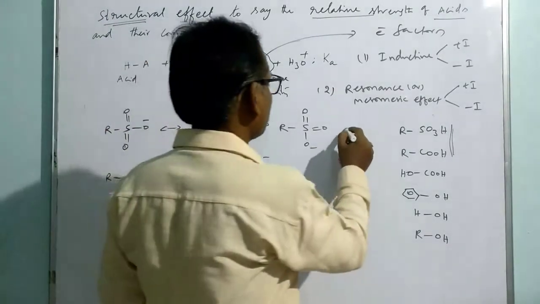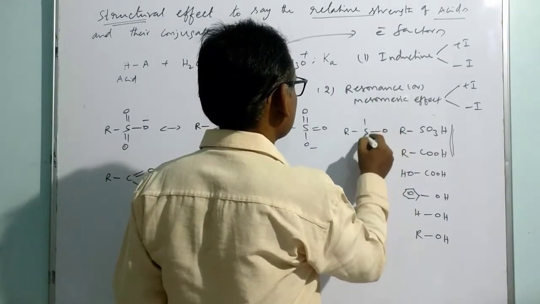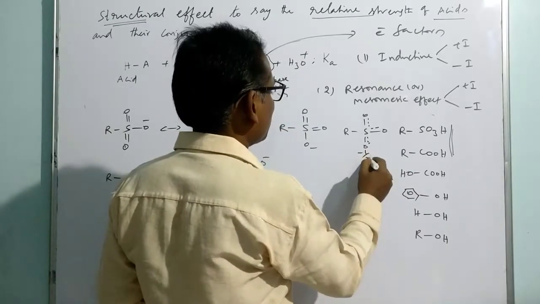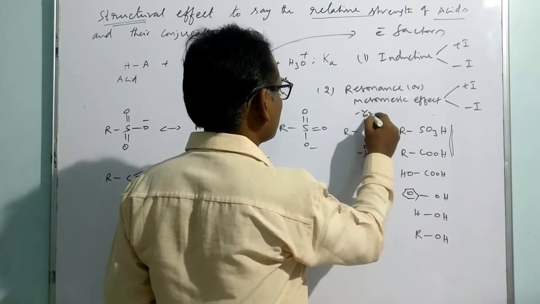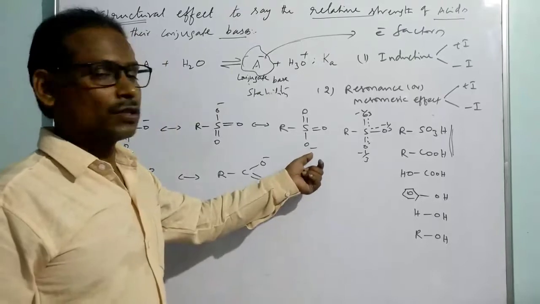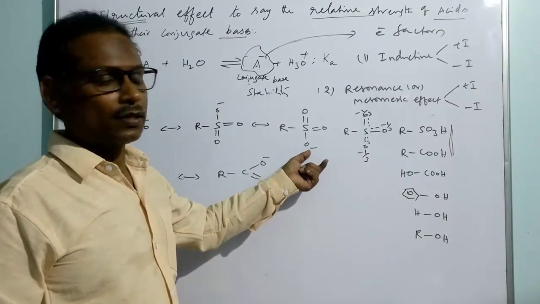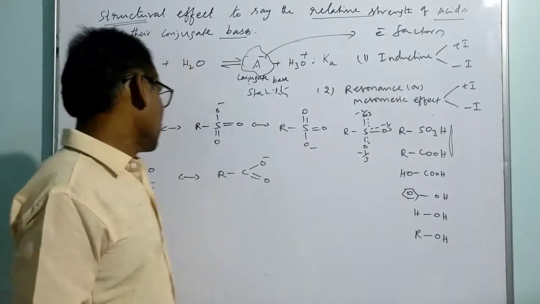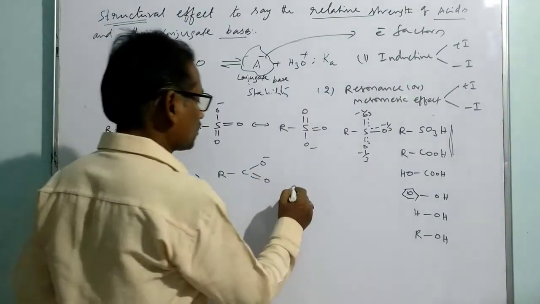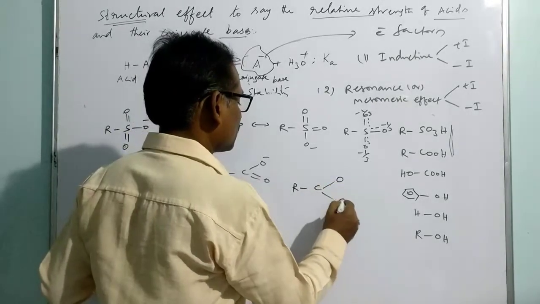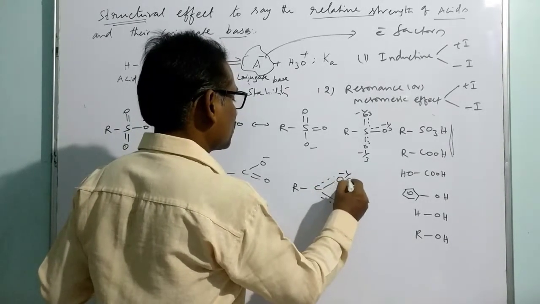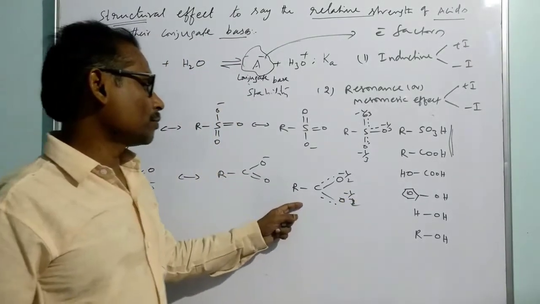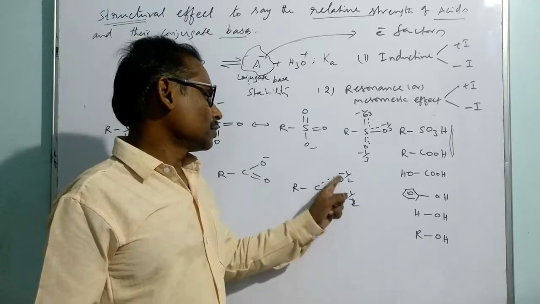So what is the real structure? We can write the real structure. This is the real structure of the sulfonate. That means here minus 1 by 3, minus 1 by 3, minus 1 by 3. The minus 1 charge, that is the negative charge of oxygen, is distributed over all three oxygens. That's why the species is stabilized. But in this case, what is the real structure? Minus 1 by 2 and minus 1 by 2. That is, the minus 1 is contributed by the two oxygens. So like that.